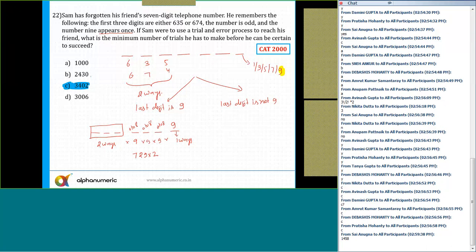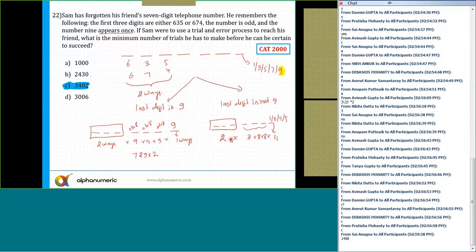Okay, last digit is not 9. So for the 7 digit number I need to form here, I'm assuming the last digit is not 9. The first 3 places can be filled in a total of 2 ways. Last place can be either 1 or 3 or 7 or 5, a total of 4 ways. Now out of these 3 places, at one of the places I'm going to use 9. So the 9 can come at any of these 3 places in 3 different ways. And the remaining 2 places, I can put any numbers from 0 to 8. So 3 into 8 into 8.